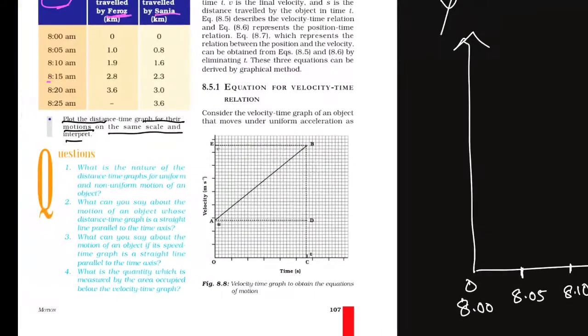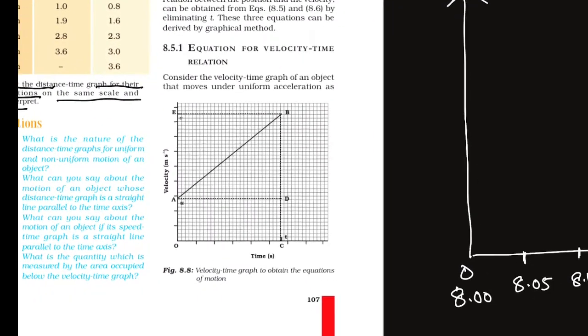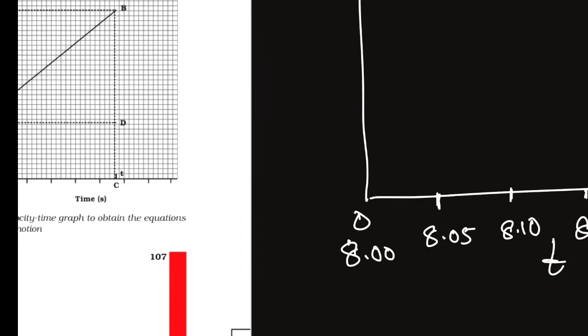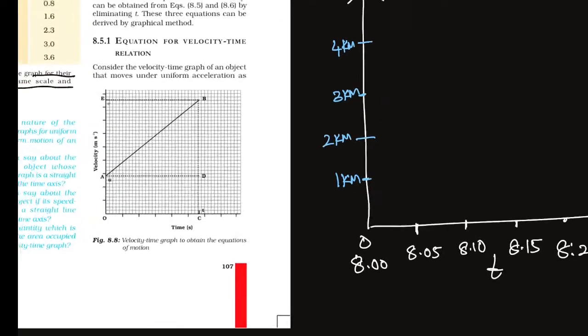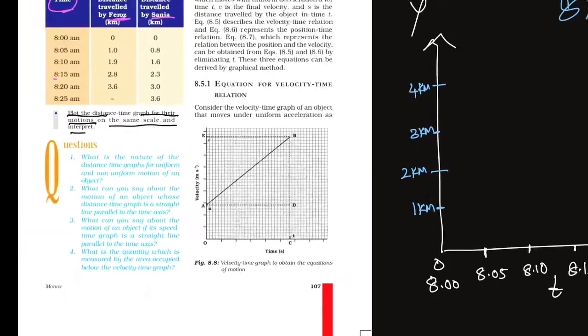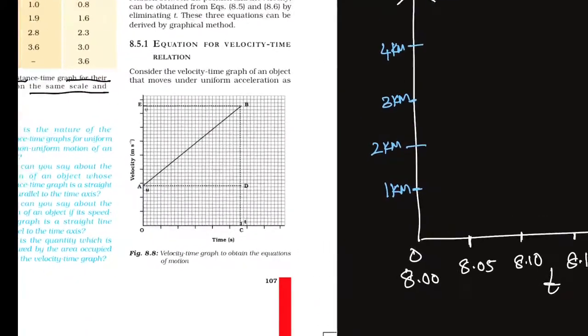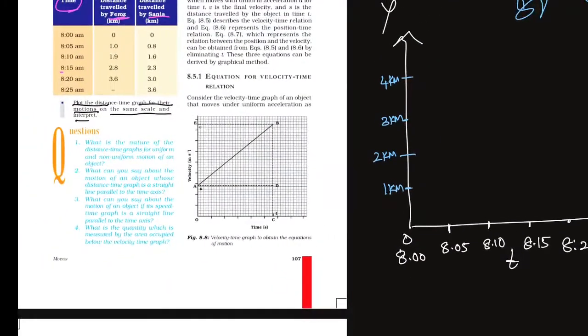Now, here we need to take distance, children. Distance: 0 kilometer, 1 kilometer, 2 kilometers, 3 kilometers and 4 kilometers, children. Here, we need to know for Firoz, 0 children.